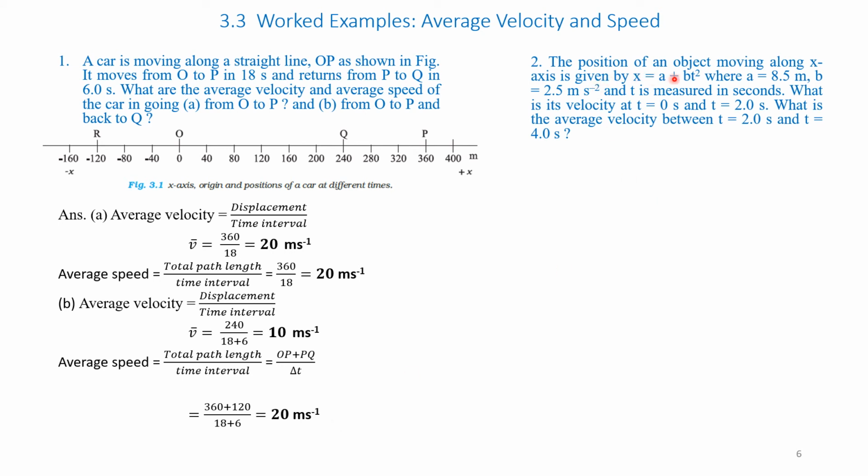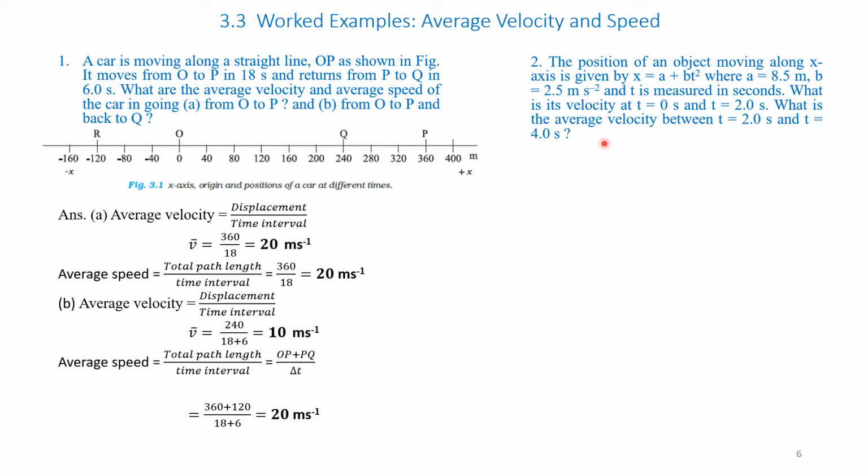The position of an object moving along the x-axis is given by the equation x is equal to a plus b t square, where a is equal to 8.5 meters and b is equal to 2.5 meters per second square, and t is measured in seconds. What is its velocity at t is equal to 0 seconds and t is equal to 2 seconds? What is the average velocity between t is equal to 2 seconds and t is equal to 4 seconds?